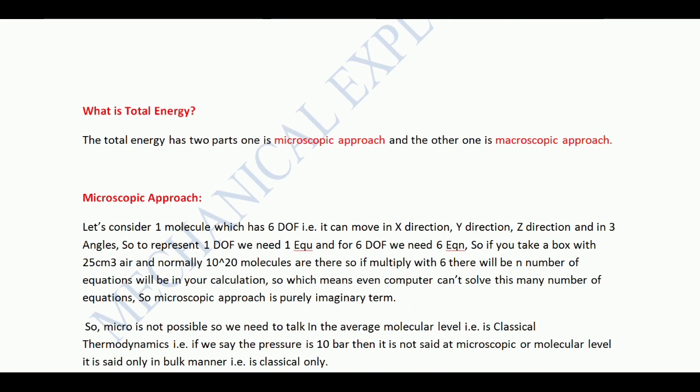Before going to total energy, you should understand one thing: what we are going to study, from the mechanical engineer's point of view. There is a lot of energy: chemical energy, nuclear energy, because when you consider a molecule, it may have fission and fusion reactions. Whatever we consider is thermal energy only, because our subject deals with mechanical, and the rest is other energy. We don't want those things.